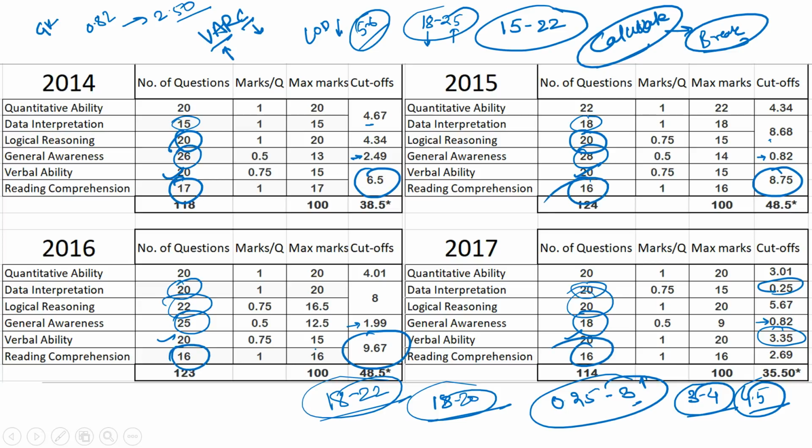If you look at the overall number of questions as far as IIFT is concerned, it is 118, 124, 123 and 114. You can see the reduction here. Why did this reduction come in? It's only because of GK, where you have a dip of 6 questions. Six questions went out, and because of that you can see the dip in this entire segment. So I think this year you should have around 115 to 125 questions.